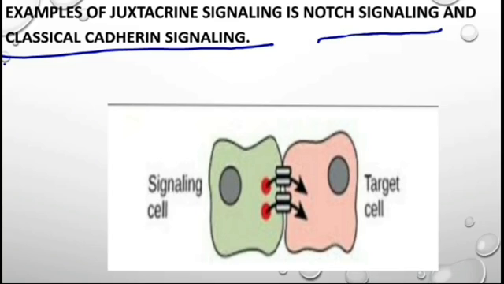Here in this picture you can see there is direct contact between two cells. Here is one cell and here is another cell. Here is a signaling cell and here is a target cell. There is direct contact between the two cells, which may be due to protein interaction, formation of a junction between the two cells, or interaction of ECM and membrane protein.